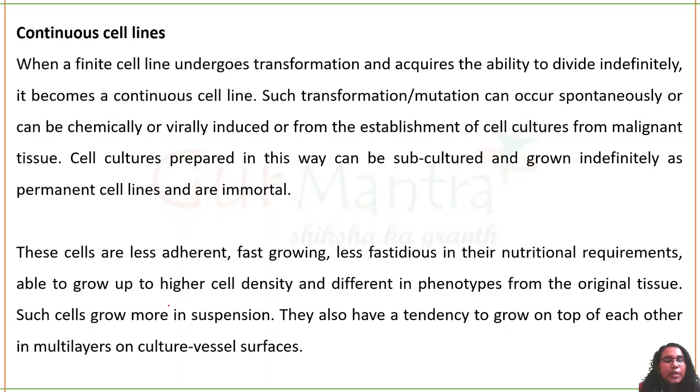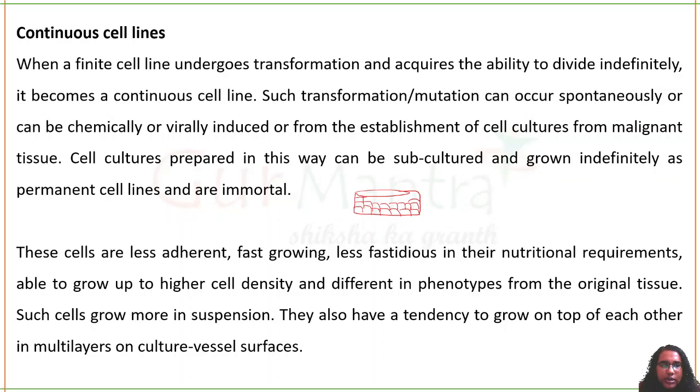And mostly these type of continuous cell lines will be grown in liquid medium suspension culture. Also they have a tendency to form multi layers, like for example, this is your culture vessel. It'll form like this is a mono layer. Okay, this is a mono layer of cells, but continuous cell line has the ability to form multiple layers.